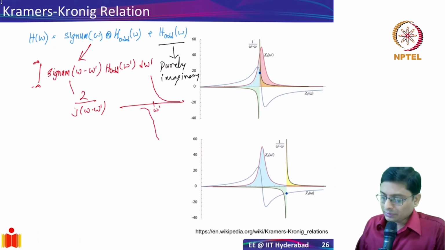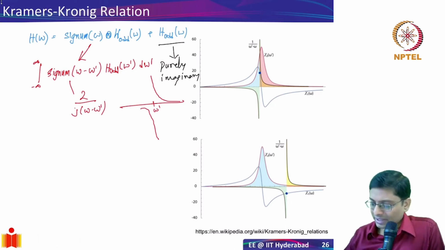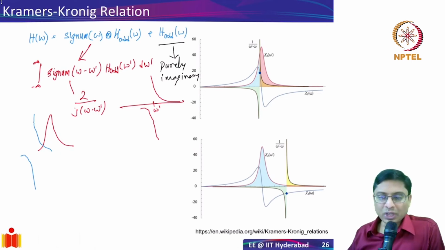Okay. Now what we are doing is, let's say we have an imaginary part of refractive index. Okay. I have my peak here, which is the imaginary part. Now if I have a peak of this form, I'll start applying my signum in the frequency domain. So it's going to be something like this, and you move it across. As you move across, you'll start seeing that your real part, this is essentially the real part, right?